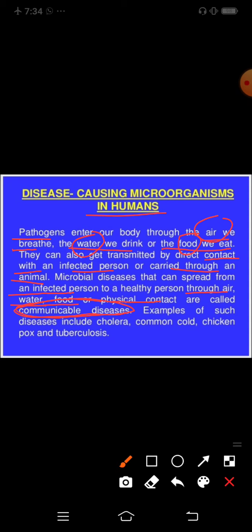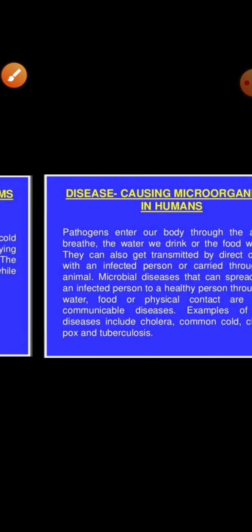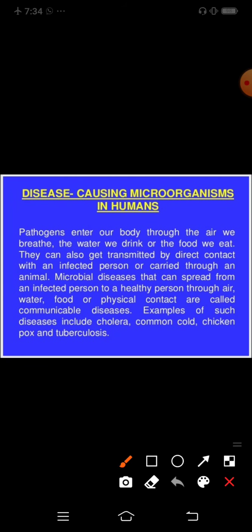Communicable diseases are diseases which are spread from an infected person to a healthy person. This is called communicable diseases.